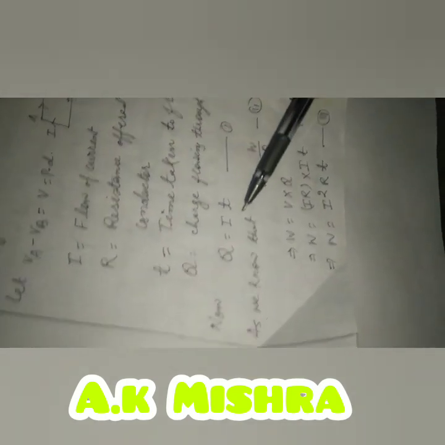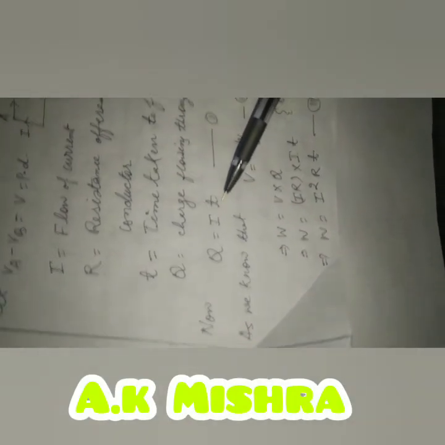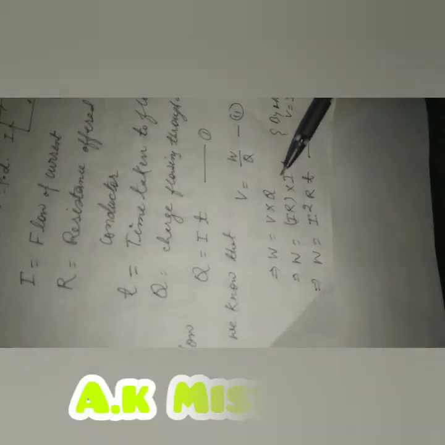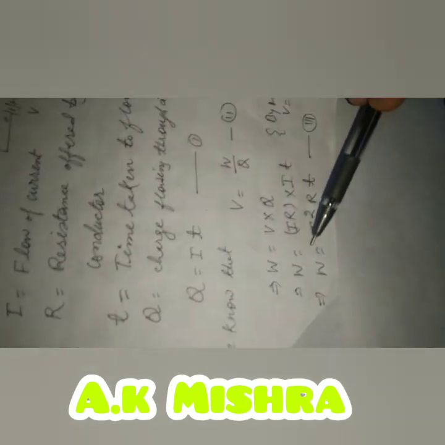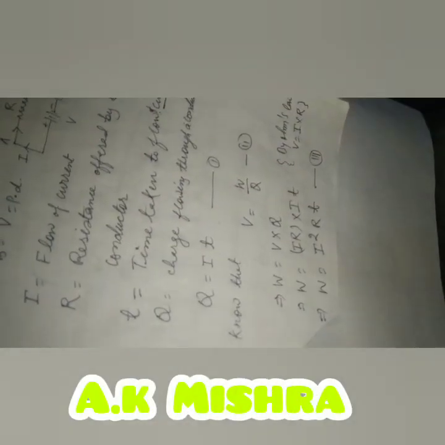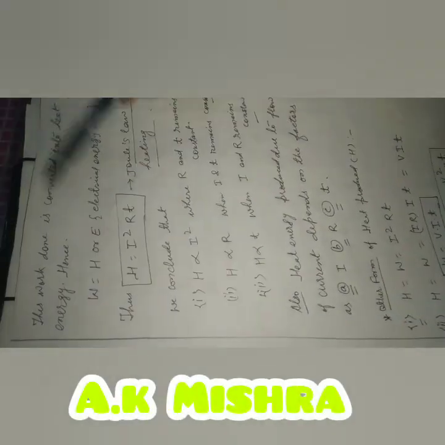So what is the amount of charge flowing in that? Q is equal to IT. If the current passes for t seconds, then Q is equal to IT, and V is equal to W by Q in the previous formula. So from equations 1 and 2, W is equal to V into Q. Hence W is equal to, in place of V, IR, in place of Q, IT, and W is equal to I square RT. Okay, so combining all, as we know that work done is converted into heat energy.